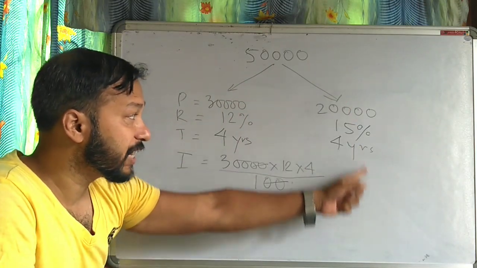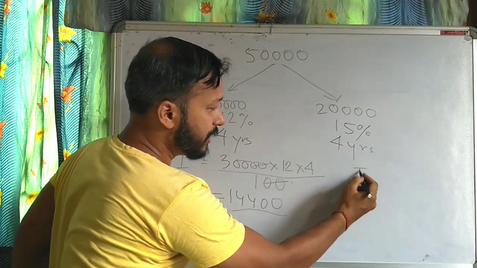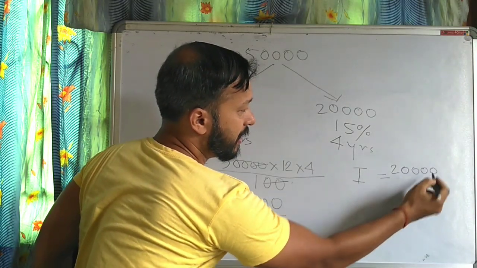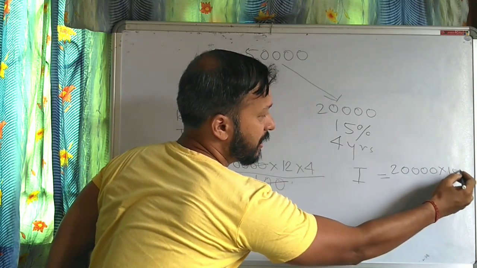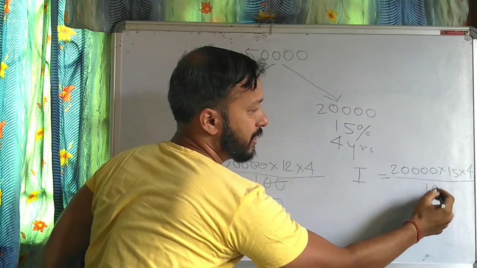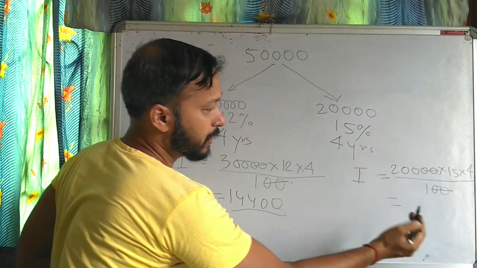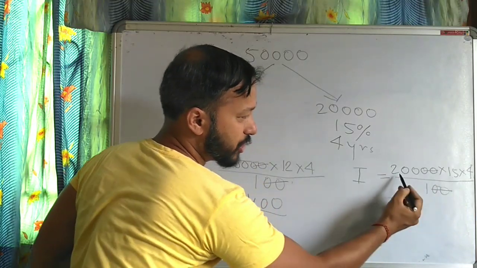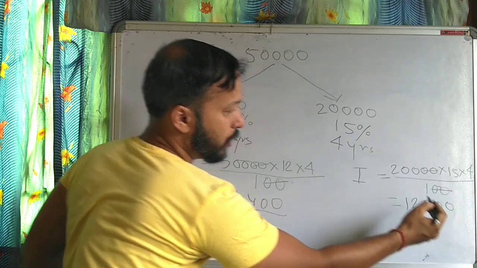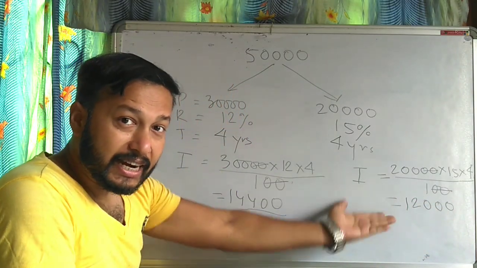Now what is the interest he is getting from the second condition? Let's see. I equals PRT by 100. The zeros are cancelled. 15 into 4, 60. 60 into this. Okay, 12,000 rupees he is getting from the second condition.